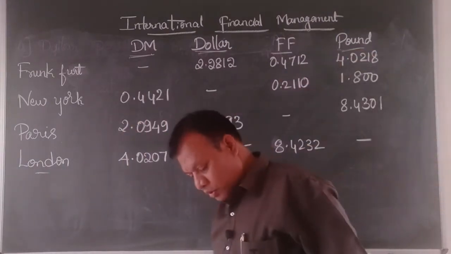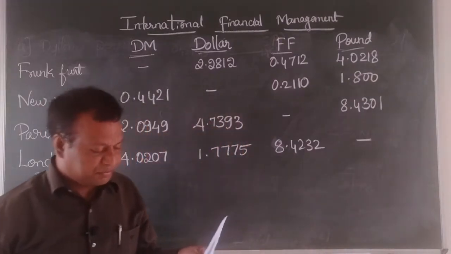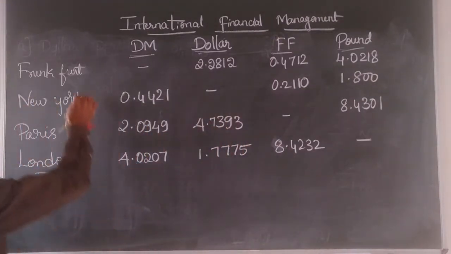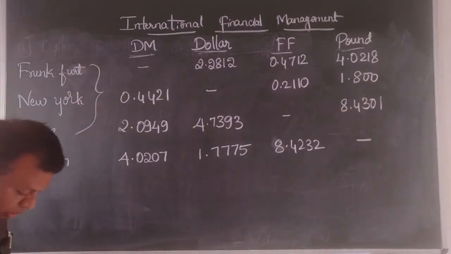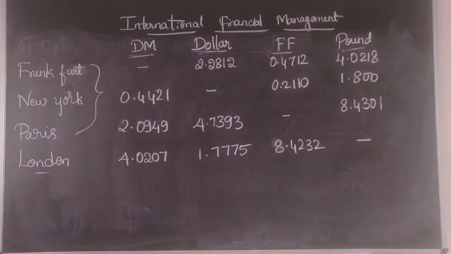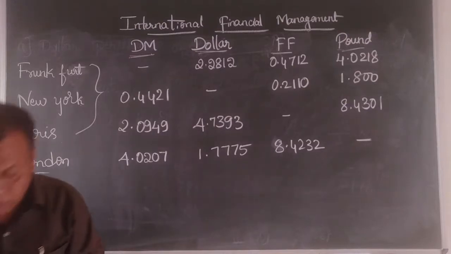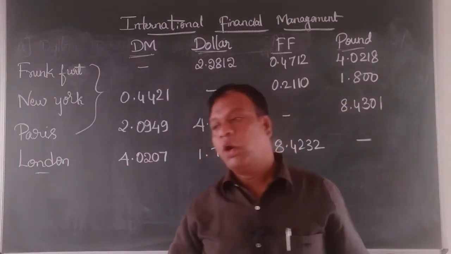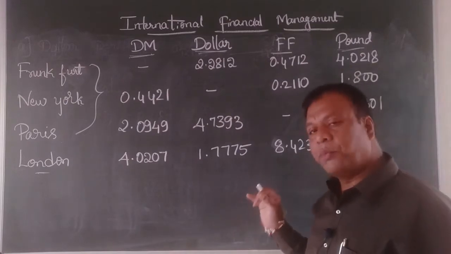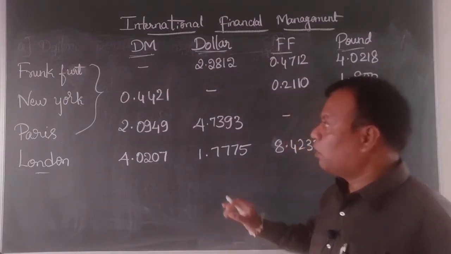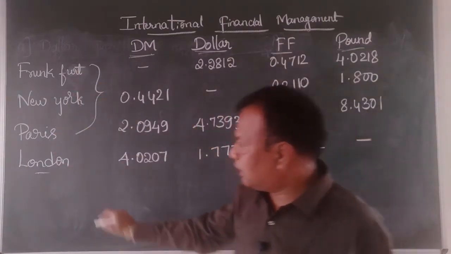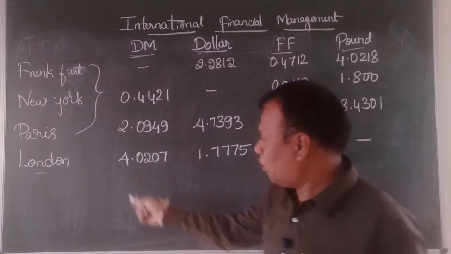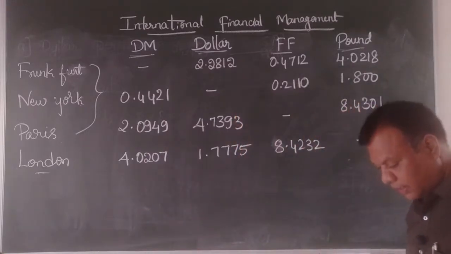Now, for Frankfurt, New York and Paris, all currencies are quoted in direct terms. What do we mean by direct? One unit of foreign currency is equal to how many units of home currency. We call that a direct quote. Frankfurt, New York and Paris are given as direct quotes, whereas in London all the quotes are given as indirect quotes.